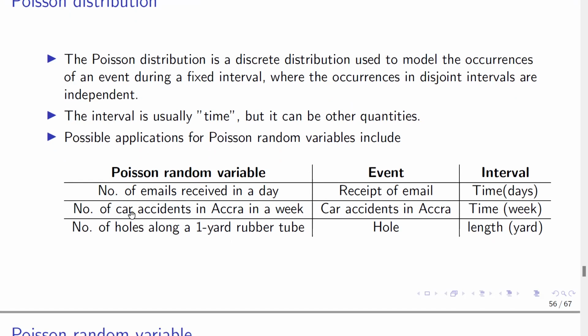Another example is number of car accidents in Accra in a week. So car accidents in Accra is the event, and then the interval involved again is time. Then a number of holes along a 1-yard rubber tube. The event is what? A hole, and the interval involved is length. Okay.